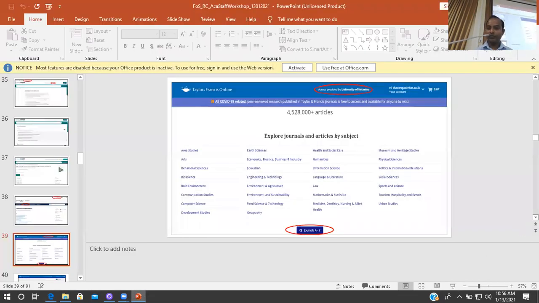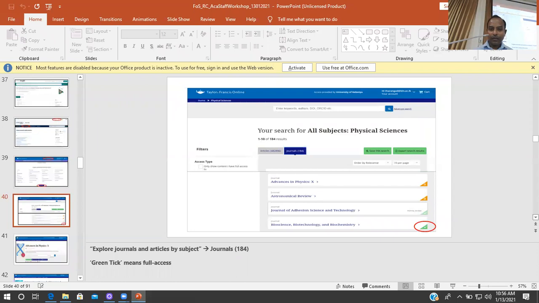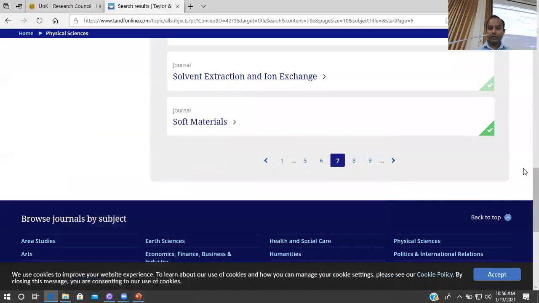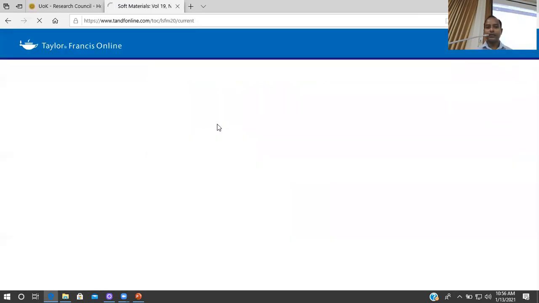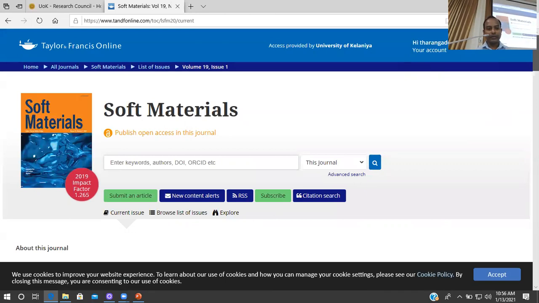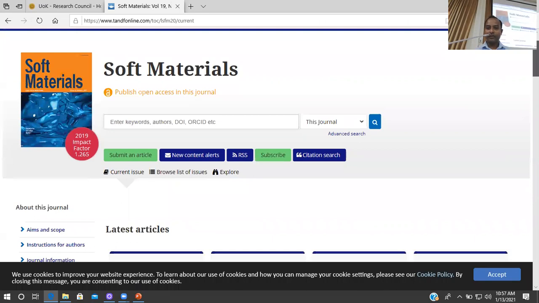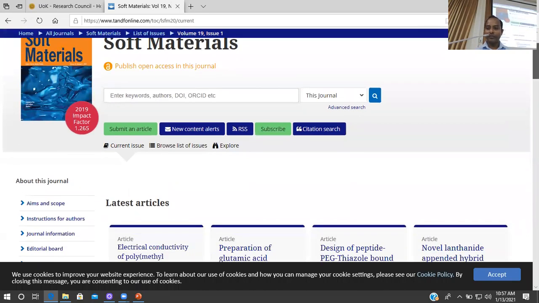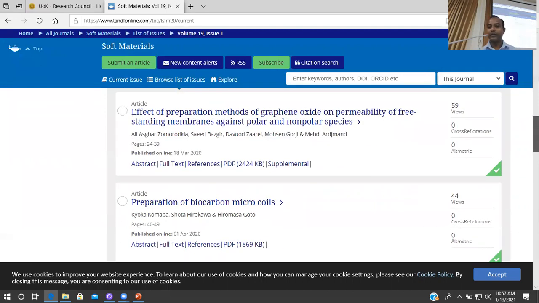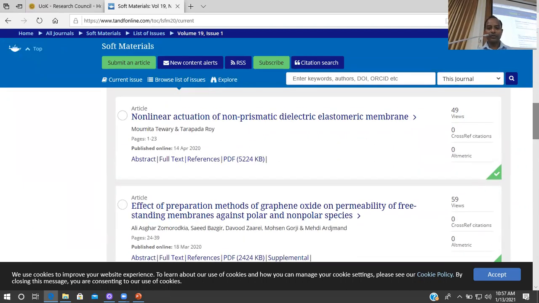Let me just move to my presentation a bit. So like this. For example, if we select this particular journal, we will have access to the entire collection. On one hand, it is an open access journal, but even if it is not an open access journal, if we have subscribed to that particular journal, then we will have access to that particular article.